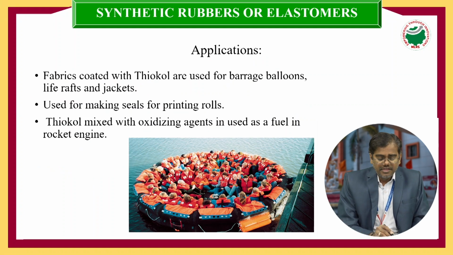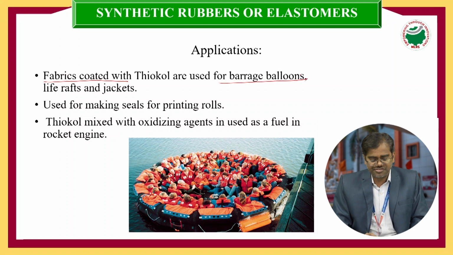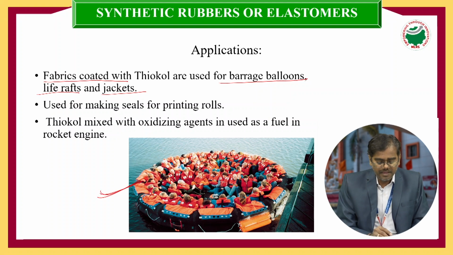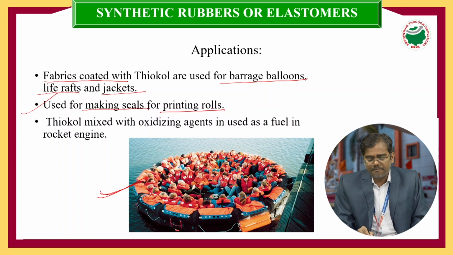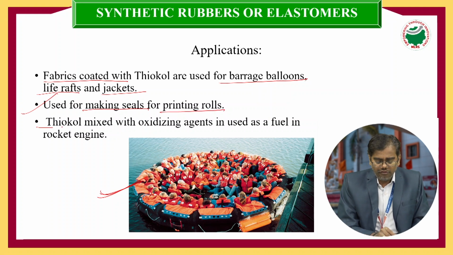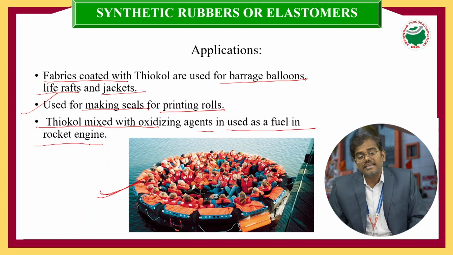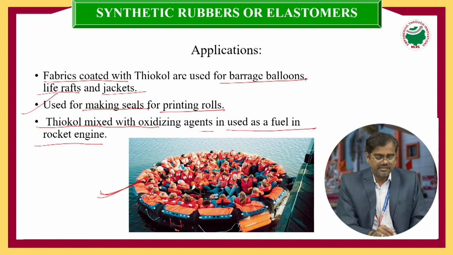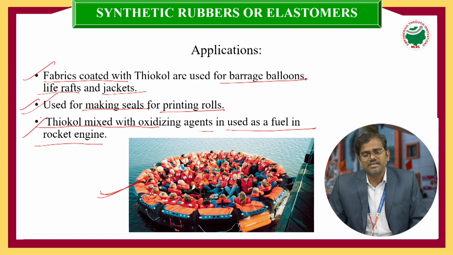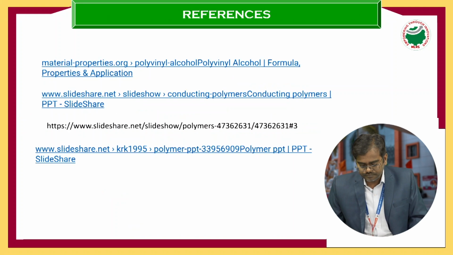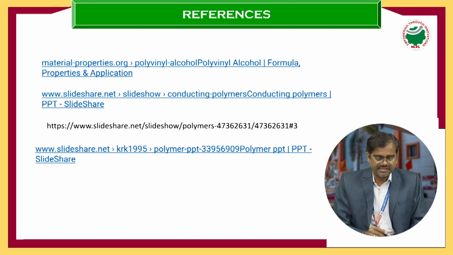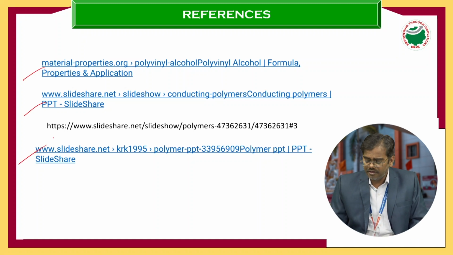Applications: fabric coated with thiokol is used for barrage balloons, life rafts and jackets. We are seeing here an image; it is also used for making seals, and for printing rollers. Thiokol rubber mixed with oxidizing agents is used as a fuel in rocket engines. These are the three major applications of thiokol rubber. You can see some references here, three references.